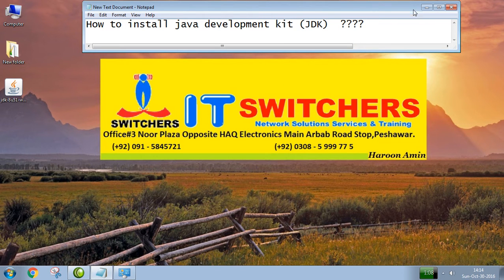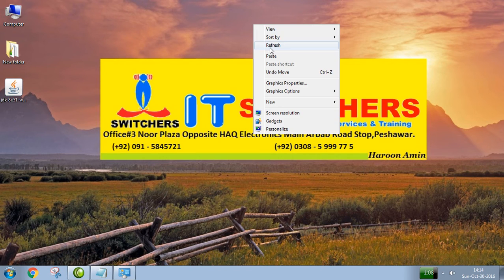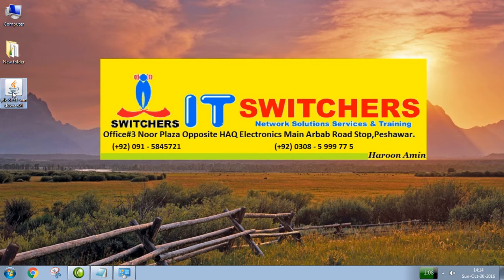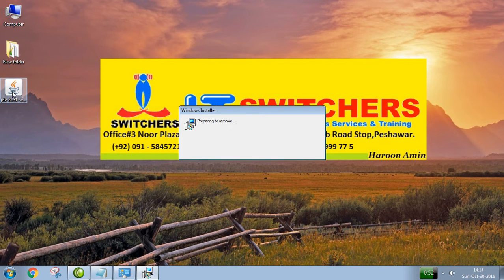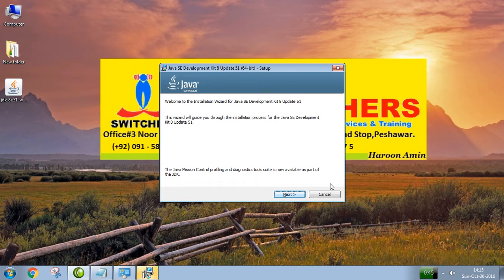You can easily download the setup from Google. After downloading, double click on the setup. Click on next.